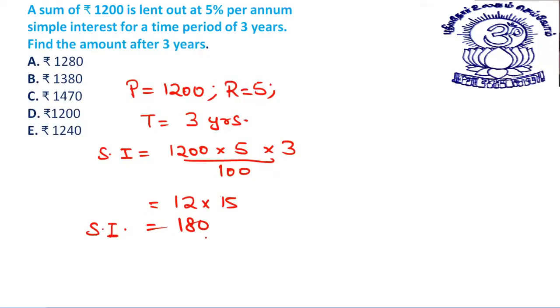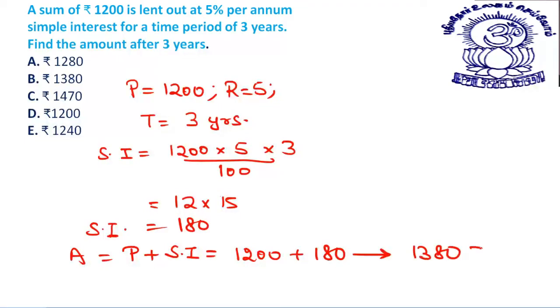Now since the simple interest is 180, what is the amount? Amount is principal plus simple interest. Principal is 1200 plus 180. So this will give me 1380 rupees. Do we have any such option? Yes, option number one is your answer. I hope it is clear to all of you. Okay. Should I move to the next question? Yes.